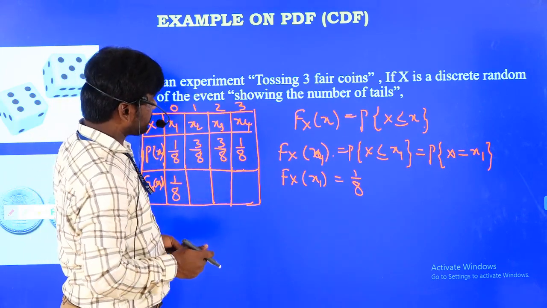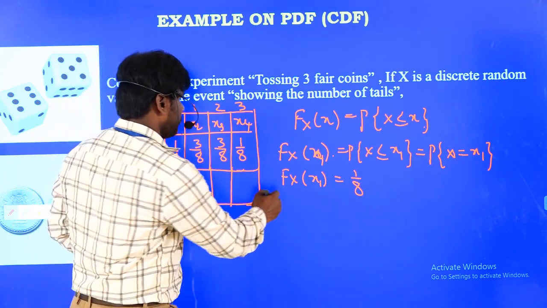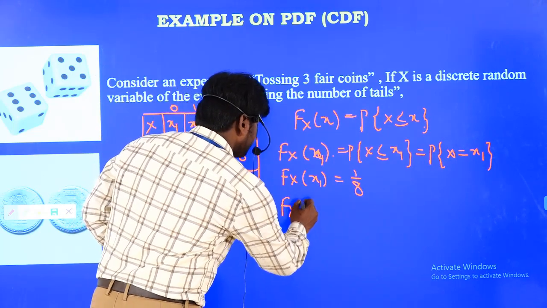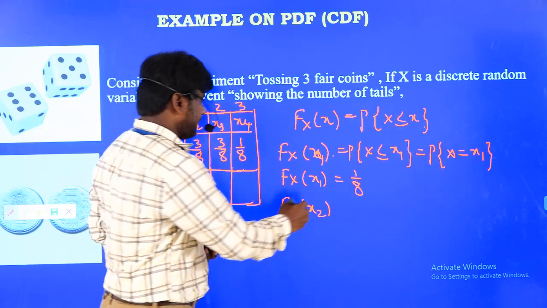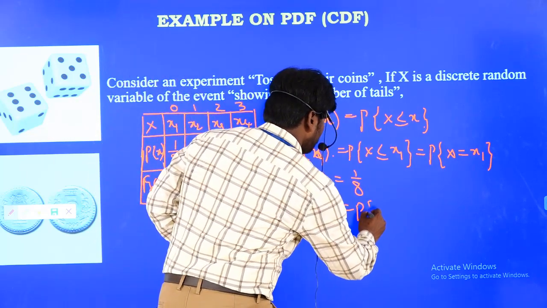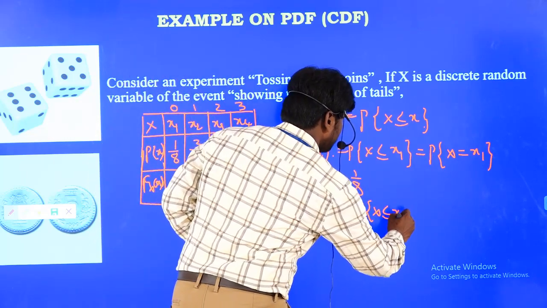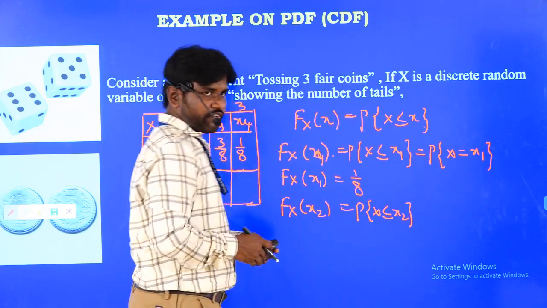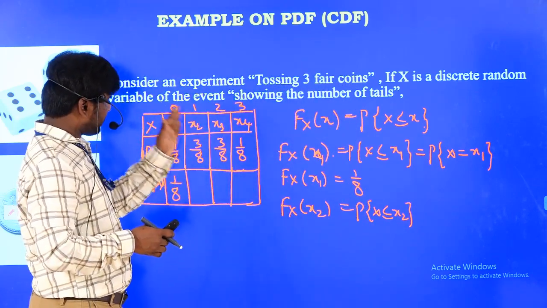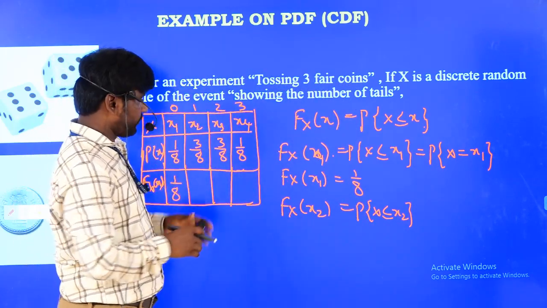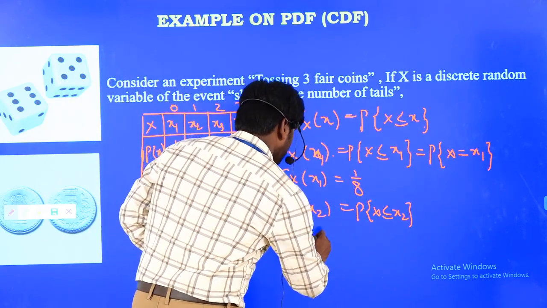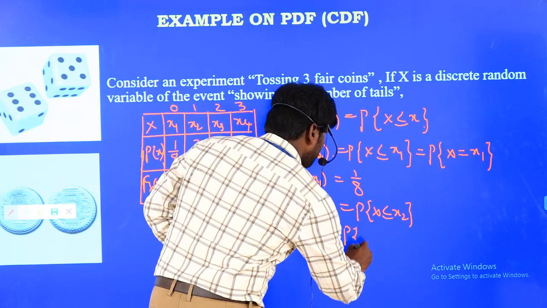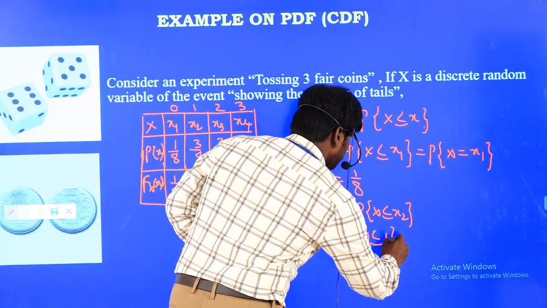Now if you go for the second one, what is the probability of F_X(x2)? The formula is the same again, probability of X less than or equal to x2. If you write it in terms of 1, that means F_X(1), probability of X less than or equal to 1.